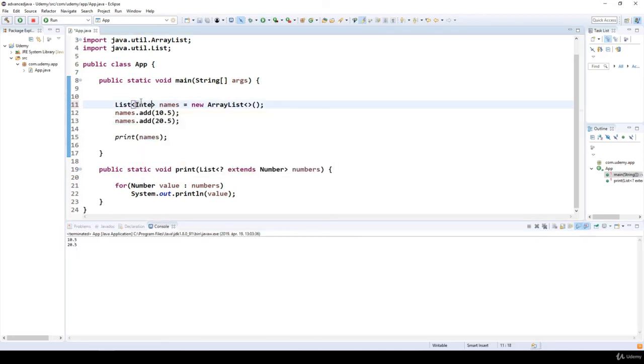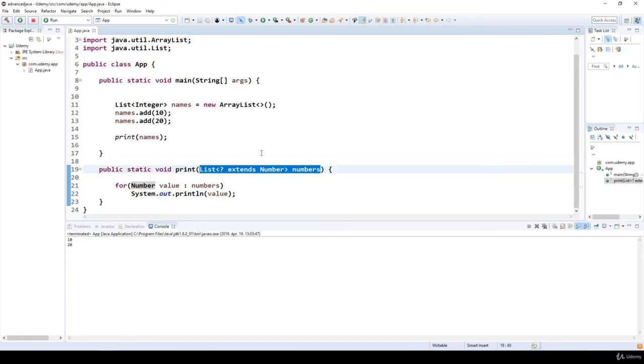We can use it for integers, so if we use something like this, it is going to work fine as well. So this is why using wildcards can prove to be extremely powerful, because in this case we don't know what the type is going to be, but we are 100% sure that it's going to be a child class of Number. So with the help of this question mark extends Number, we can make sure that this list is going to be a list of integers, doubles, or floating point numbers, but this method is not going to handle a list of strings, for example. So this is how we can handle upper bounded wildcards in Java.